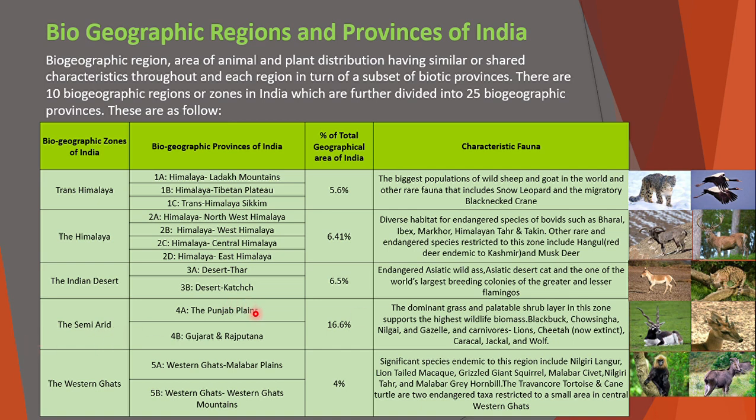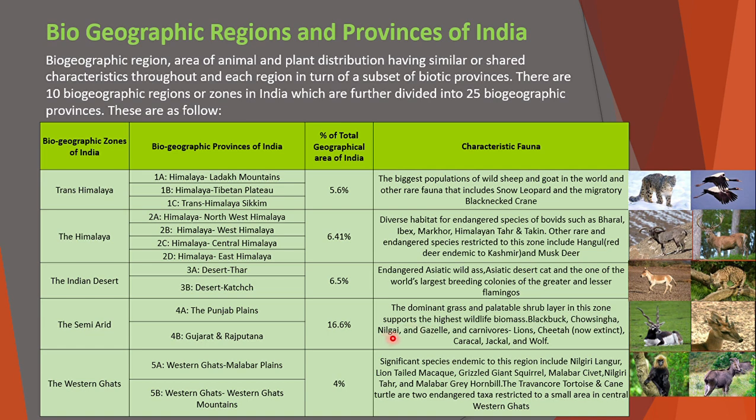Semi-arid region, it will be two parts, the Punjab plains and Gujarat and Rajputana. This is about 16.6% of the total geographical area of India. The dominant grass and the palatable shrub layers in this zone support the highest wildlife biomass.